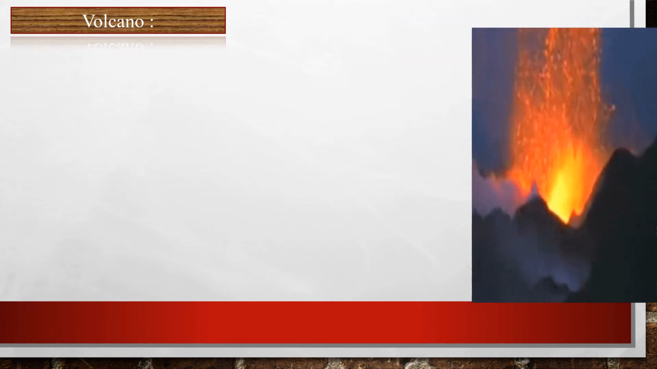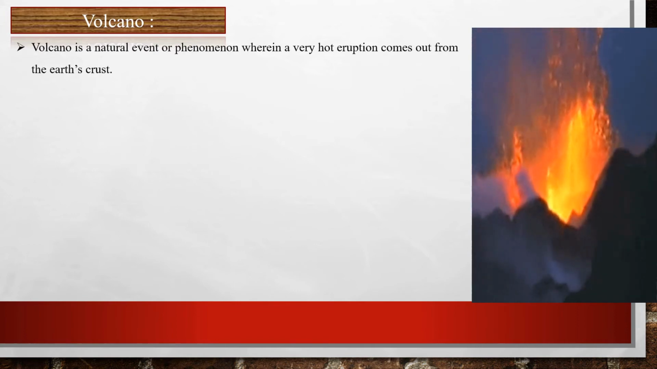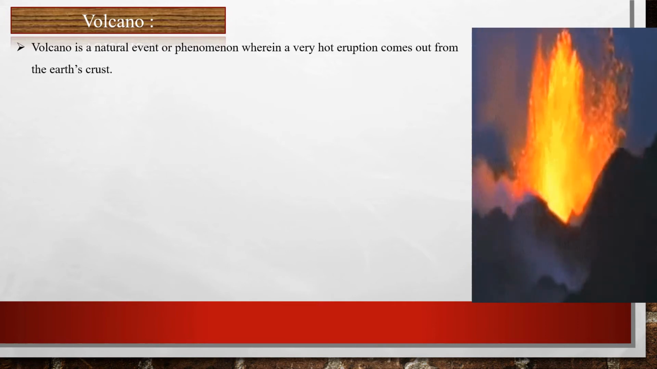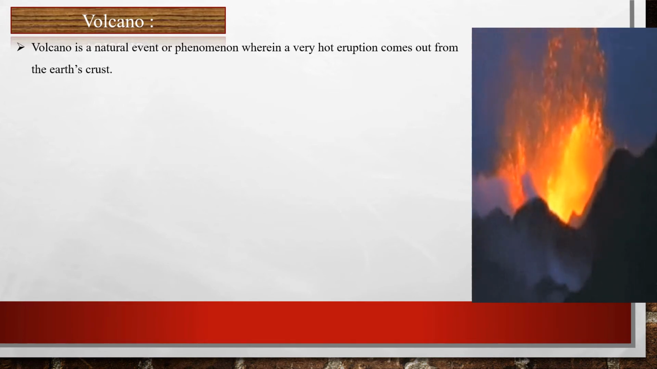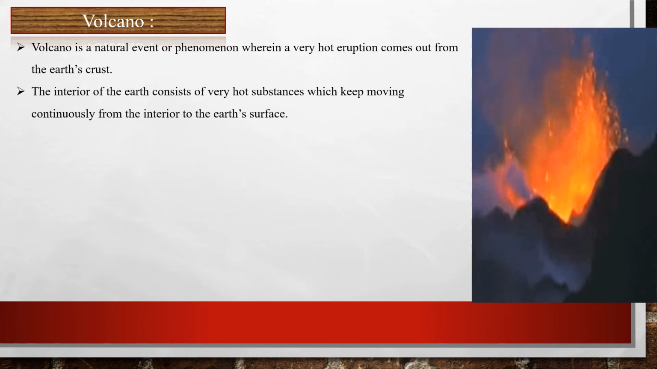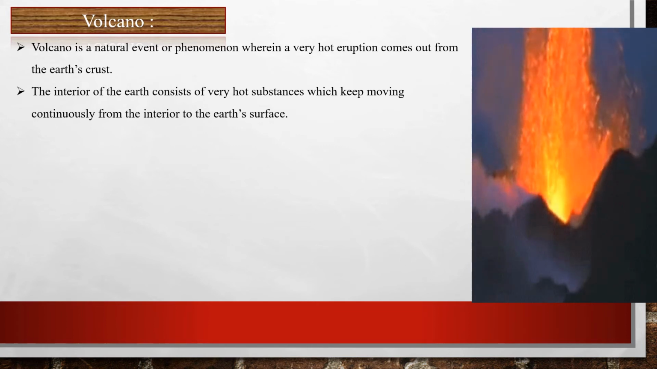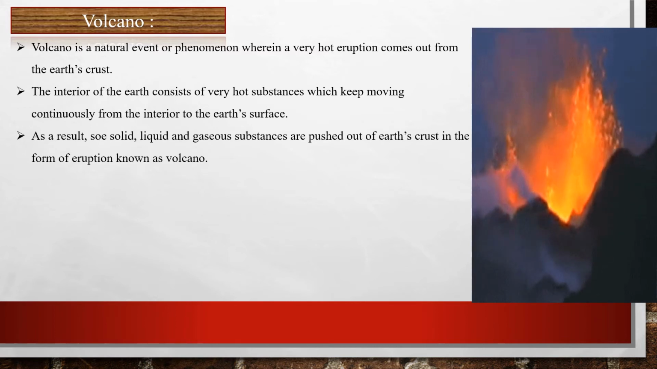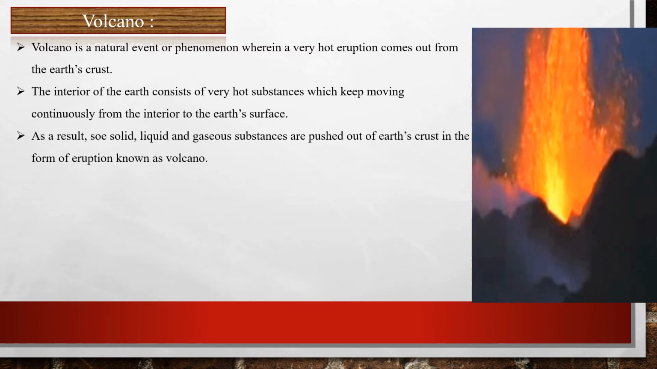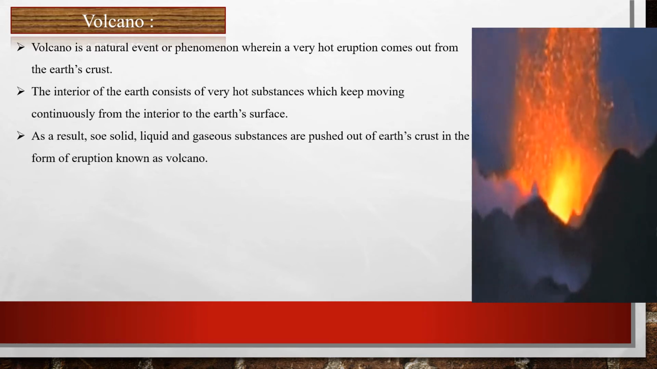So now let's understand about volcano. Volcano is a natural event or phenomenon wherein a very hot eruption comes out from the earth's crust. The interior of the earth consists of very hot substances which keep moving continuously from the interior to the earth's surface. And as a result of this activity, some solid, liquid, and gaseous substances are pushed out of Earth's crust in the form of eruption known as volcano.